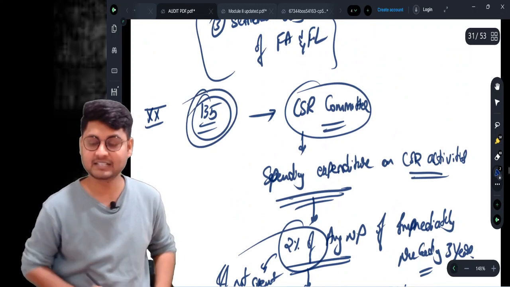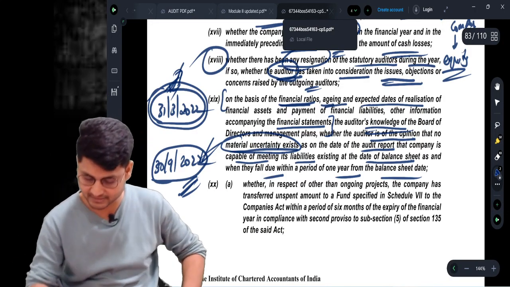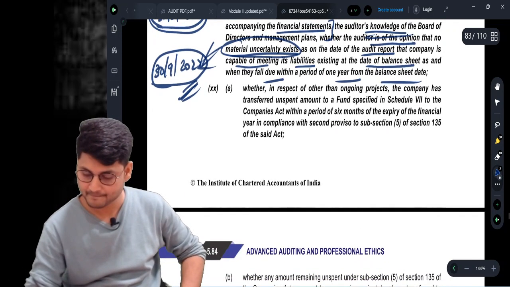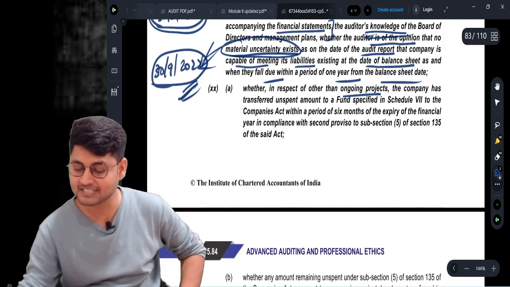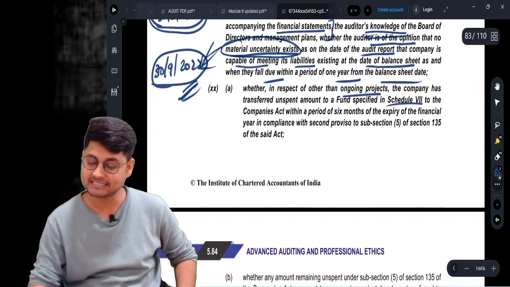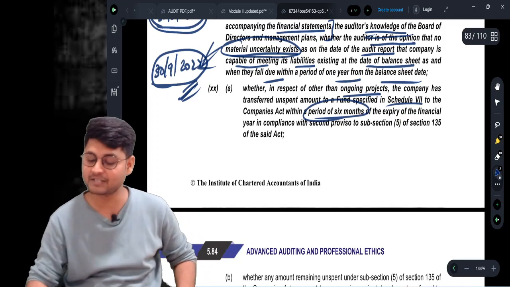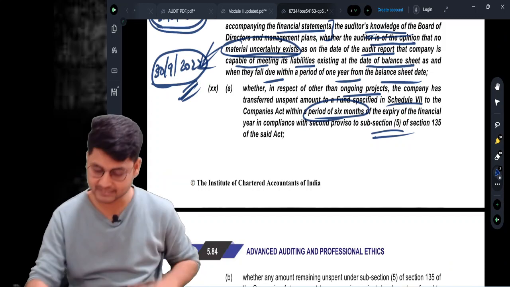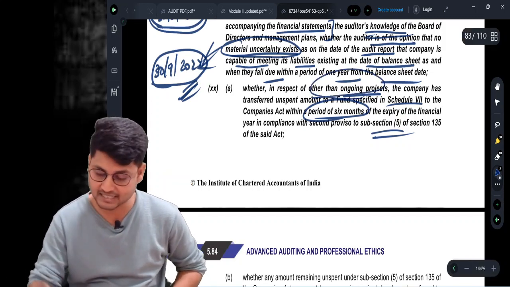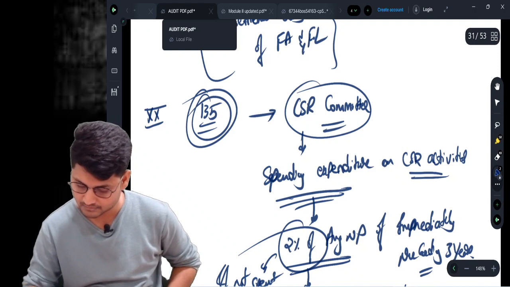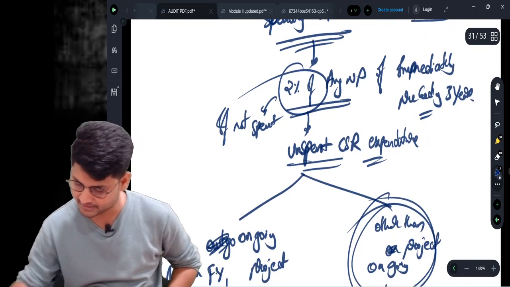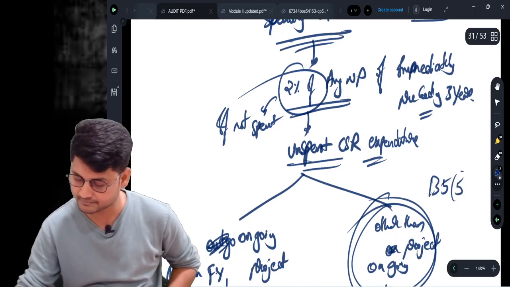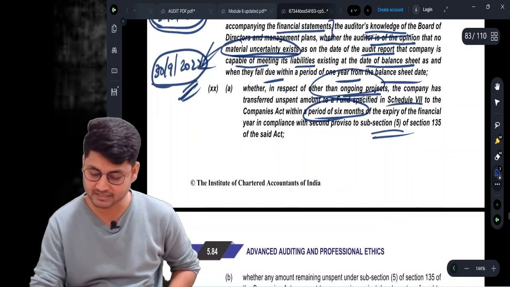Okay, 135. Now let us have the discussion. See, whether in respect of other than ongoing project, the company has transferred the unspent amount to the fund specified under Schedule number 7 to the Companies Act within a period of 6 months from the expiry of the financial year, in compliance with the second proviso of subsection number 5. This is subsection number 5, other than ongoing project. In our chart, it is 135 subsection number 5, other than ongoing project, that shall be reported.